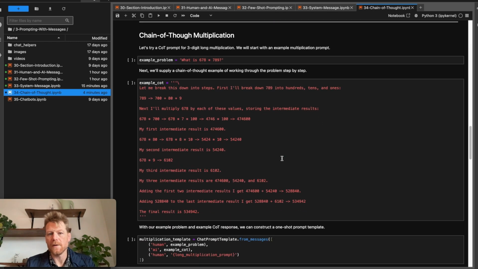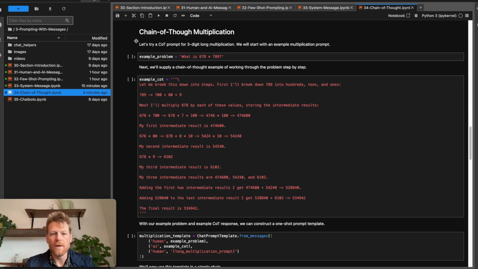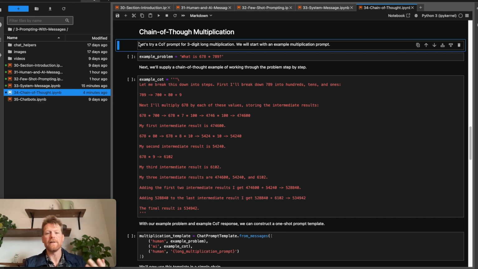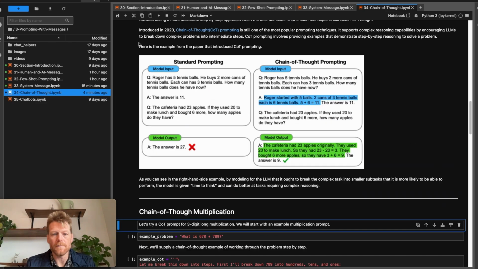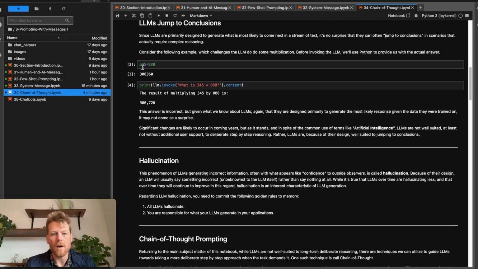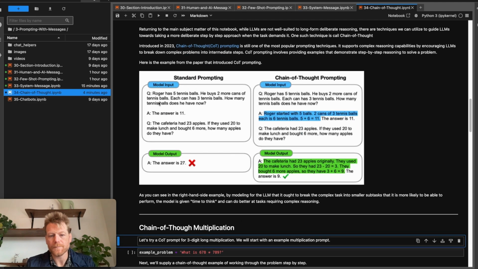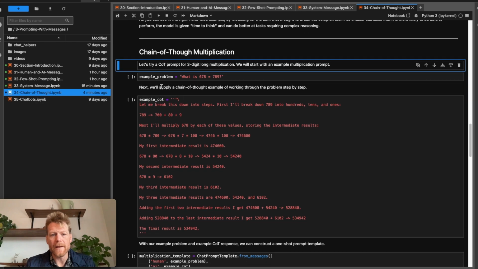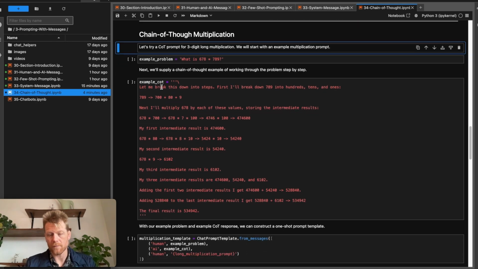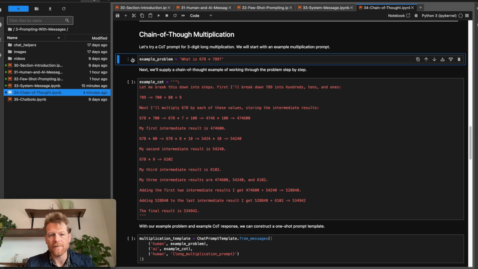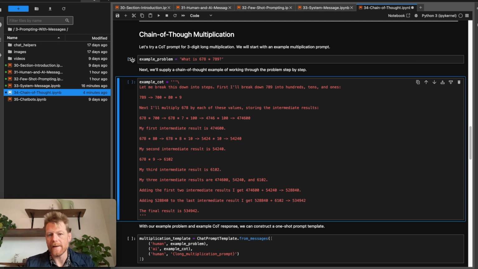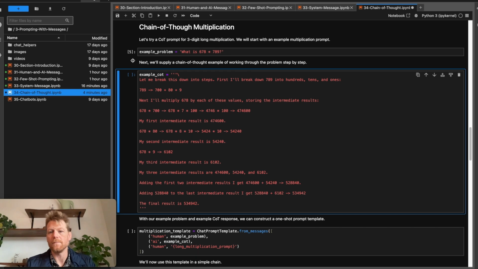Okay, so let's explore this more directly in our environment, and we're going to try it with a 3-digit multiplication problem. We saw above, if we just scroll up here for a moment, that we tried 3-digit multiplication with our current model earlier, and it was kind of sort of close, but definitely got it incorrect. So now we're going to try again, and we're going to do this using few-shot prompting. We're only going to give one example prompt. But in this case, for our few-shot prompt, we're going to start with an example problem. What is 678 times 789? And now we're going to provide a chain of thought example of working through the problem step by step.